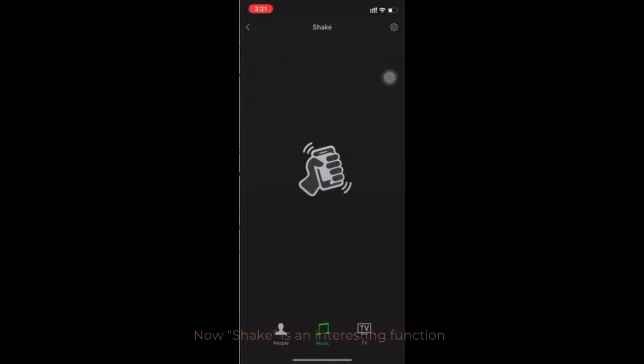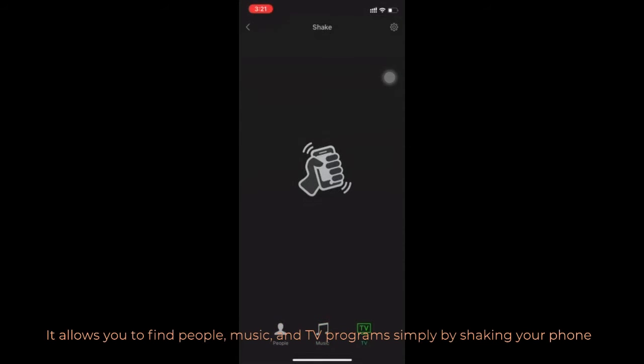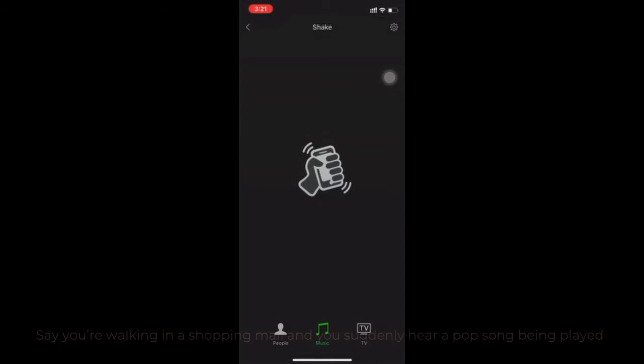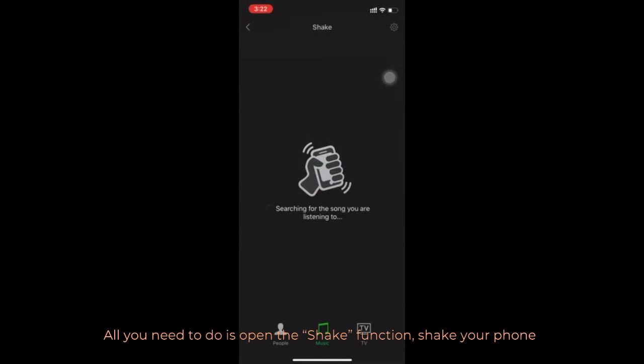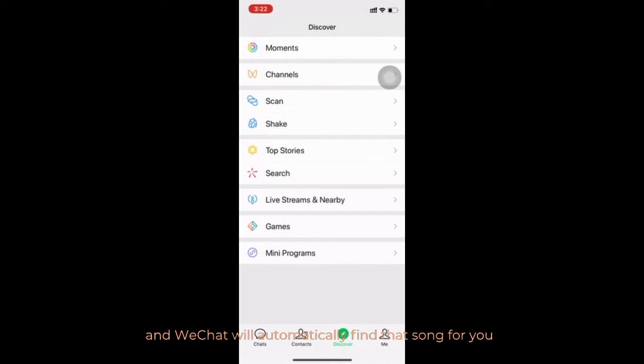Now Shake is an interesting function. It allows you to find people, music, and TV programs simply by shaking your phone. Say you're walking in a shopping mall and you suddenly hear a pop song being played in the background which intrigues you and which you'd like to download. All you need to do is open the Shake function, shake your phone, and WeChat will automatically find that song for you.